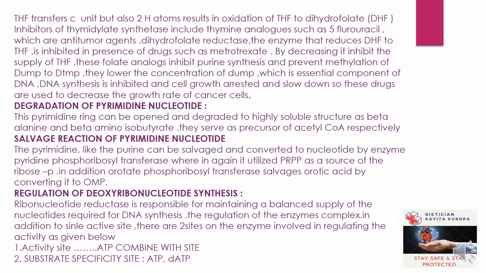Degradation of pyrimidine nucleotides. The pyrimidine ring can be opened and degraded to highly soluble structures such as beta-alanine and beta-aminoisobutyrate. They serve as precursors of acetyl coenzyme A and succinyl coenzyme A respectively. Salvage reaction of pyrimidine nucleotides. The pyrimidines, like the purines, can be salvaged and converted to nucleotides by the enzyme pyrimidine phosphoribosyl transferase, wherein again it utilizes PRPP as a source of ribose phosphate. In addition, orotate phosphoribosyl transferase salvages orotic acid by converting it into OMP.